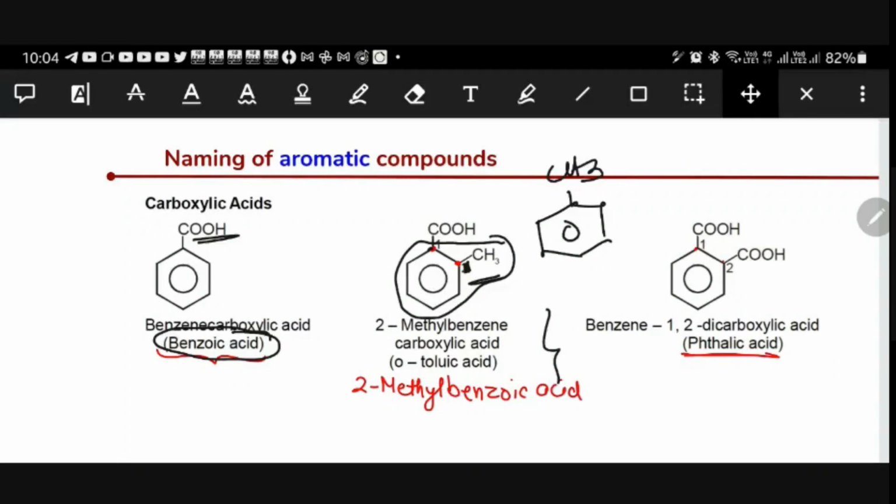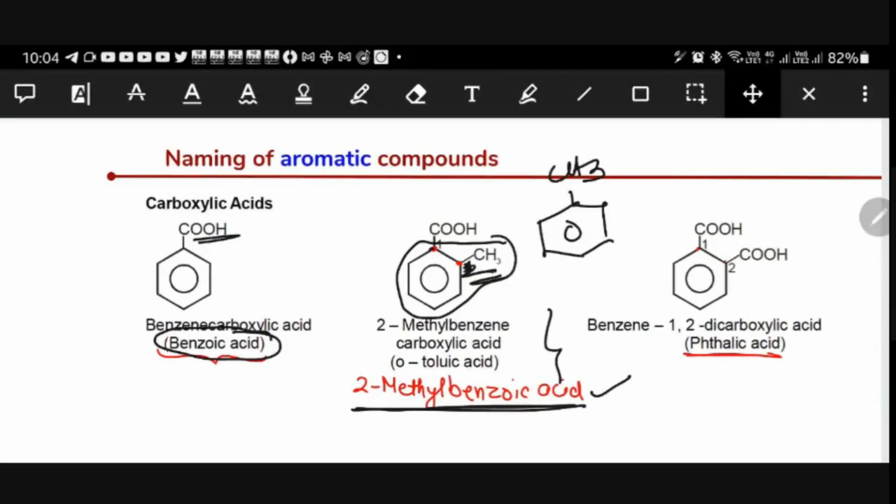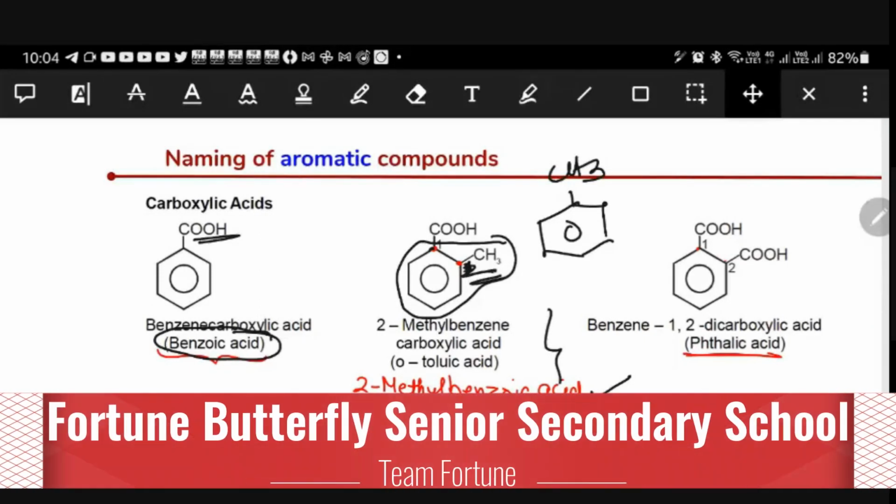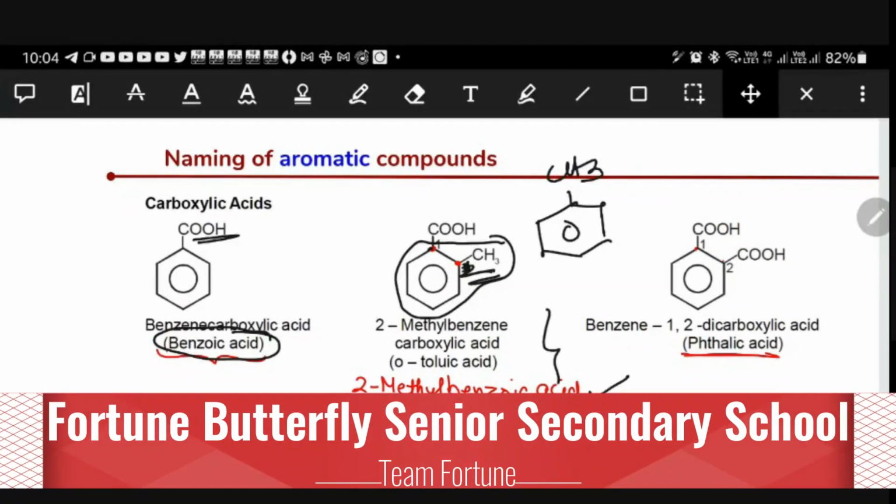So there it is COOH, ortho toluic acid. And the other name we can call, at second position a methyl group is there, that is the reason it is 2-methyl benzoic acid. Am I clear?